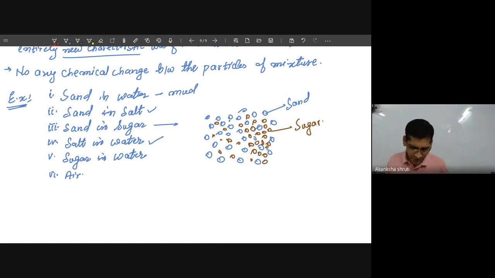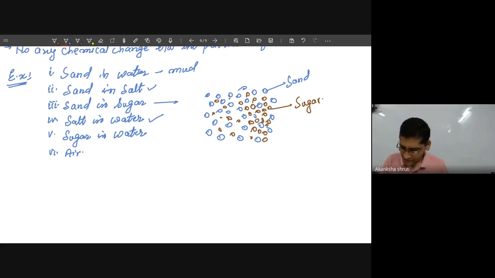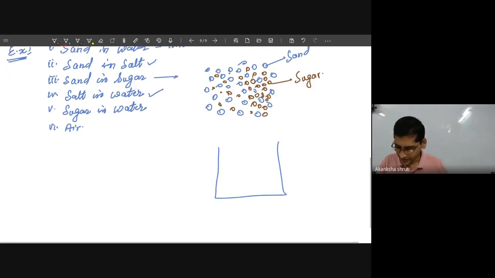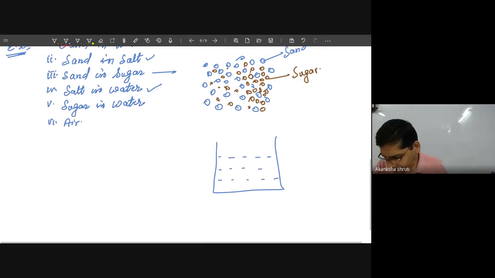But if you mix just water and sugar, say I'm taking the water like this. These are the particles of water. It is a liquid, so there is always a gap between these particles.